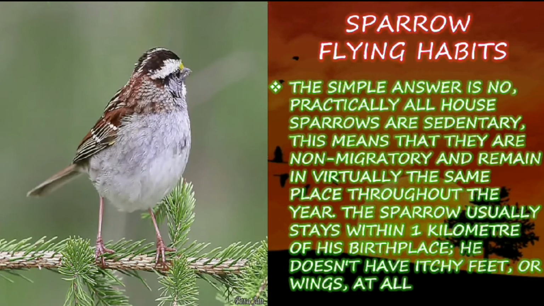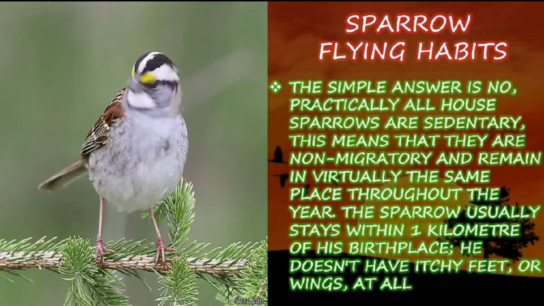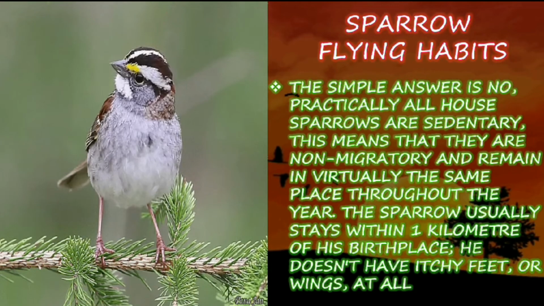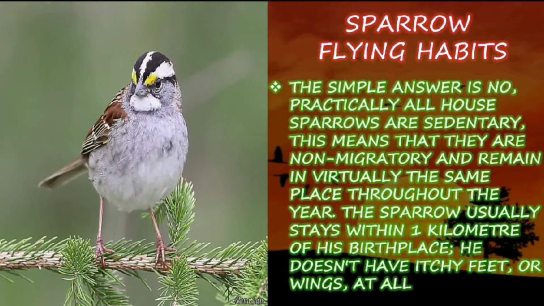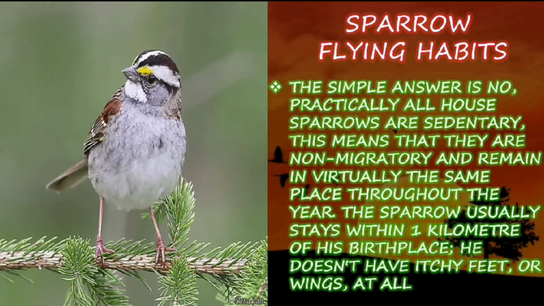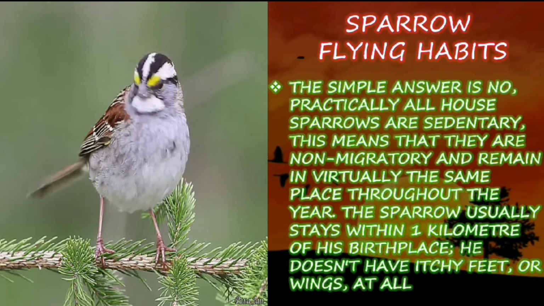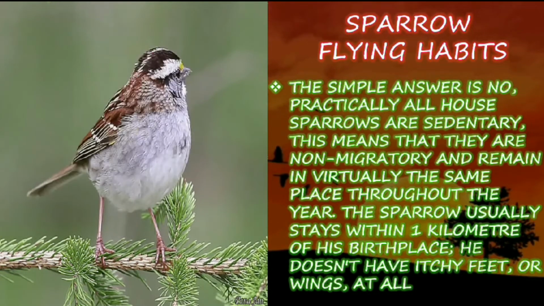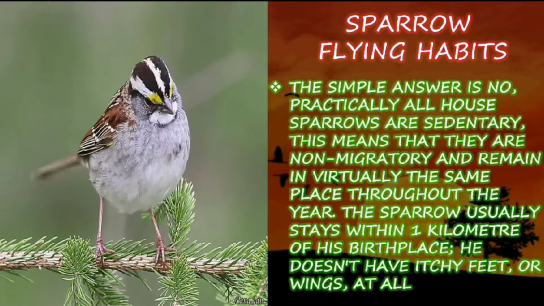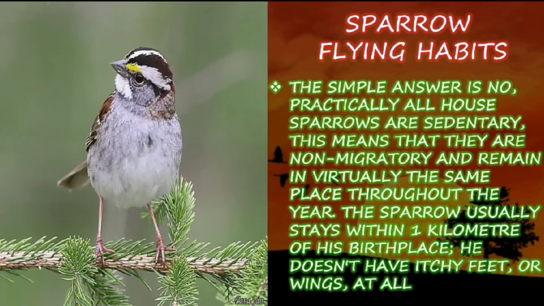Practically all house sparrows are sedentary. This means that they are non-migratory and remain in virtually the same place throughout the year. The sparrow usually stays within 1 kilometer of his birthplace. He does not have itchy feet or wings at all. So it won't migrate from place to place.